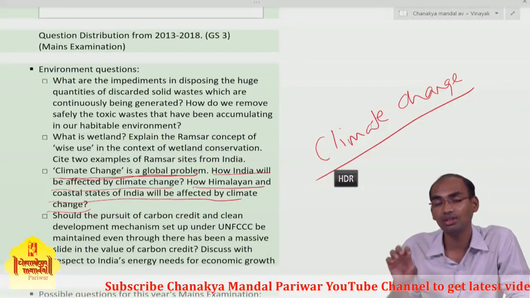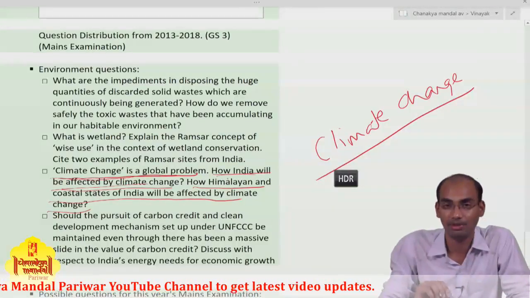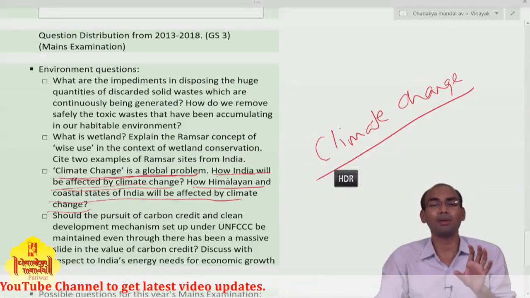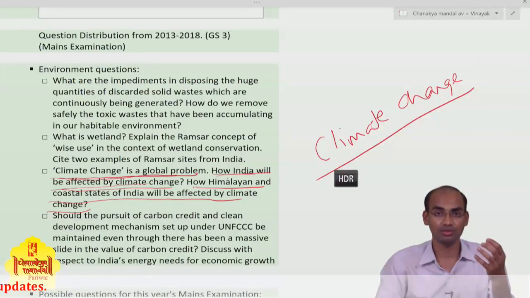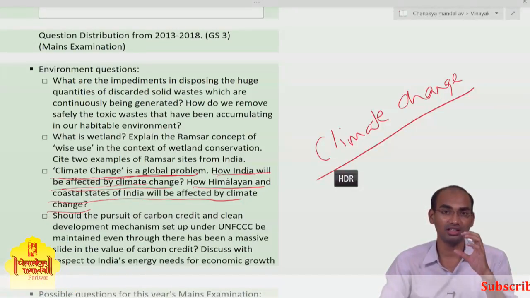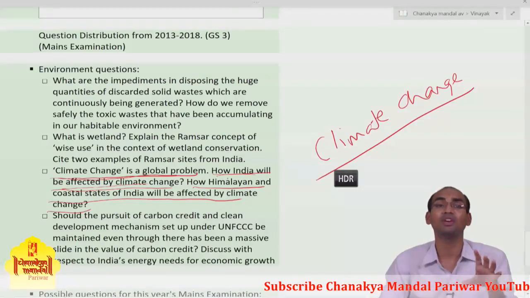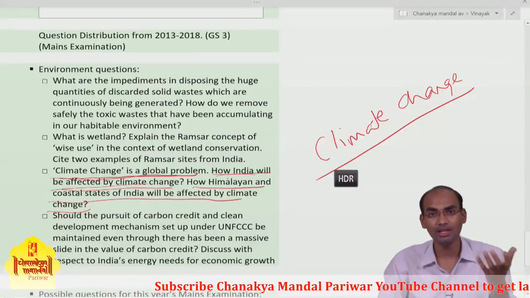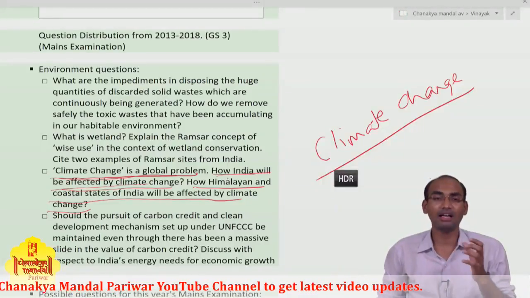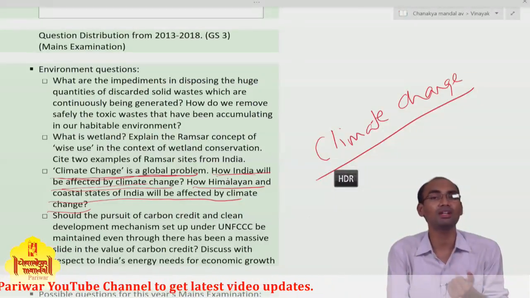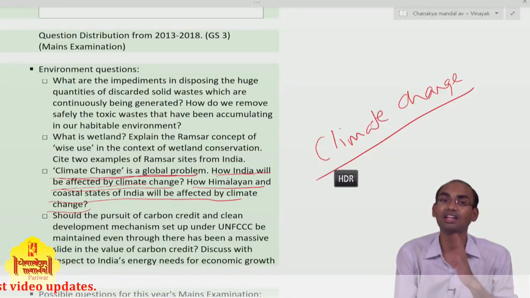Now this question gets very specific: how India will be affected by climate change. India will be affected on various fronts. For example, because of sea level rise, the coastal cities are going to experience more flash floods, more number of floods. For example, Mumbai, there are many cases of floods in Mumbai, and the frequency of floods is increasing in coastal areas as well as in the hinterland areas.